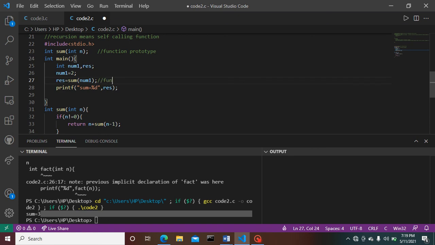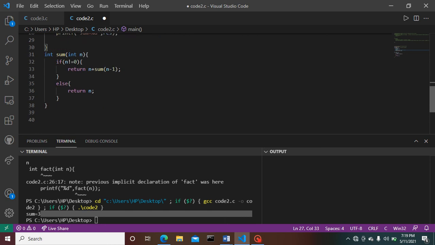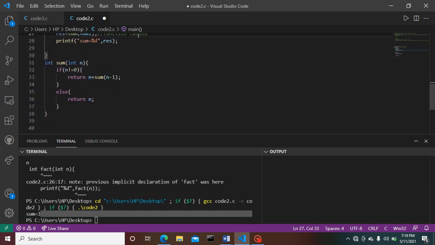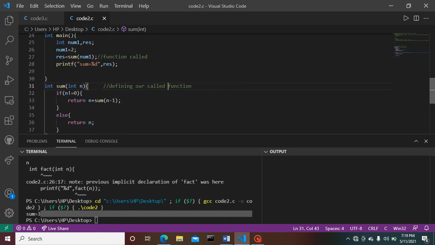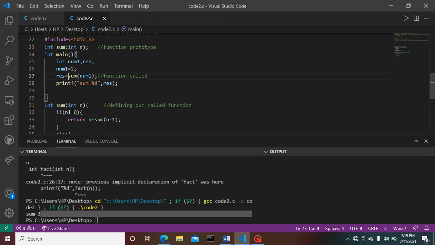Here the function is called. Here in this statement we are defining a function, defining our called function. Here it is provided with integer. The function name is sum.